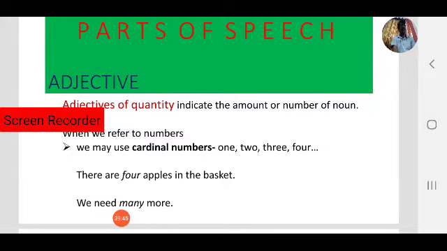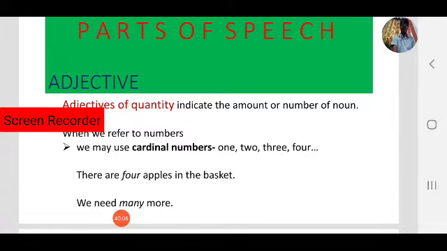Next, another type of adjectives, those are adjectives of quantity. Quantity means measurement, number. They indicate the amount or number of a noun. Adjectives of quantity indicate the number or amount of a noun.